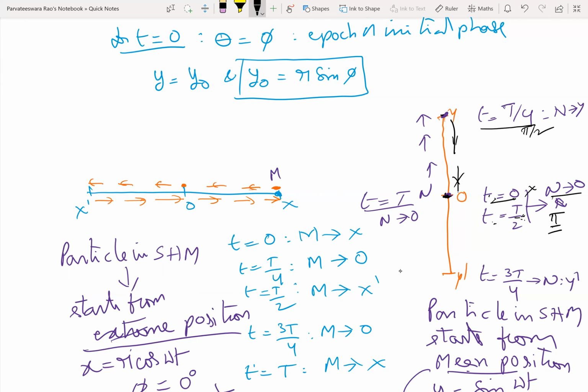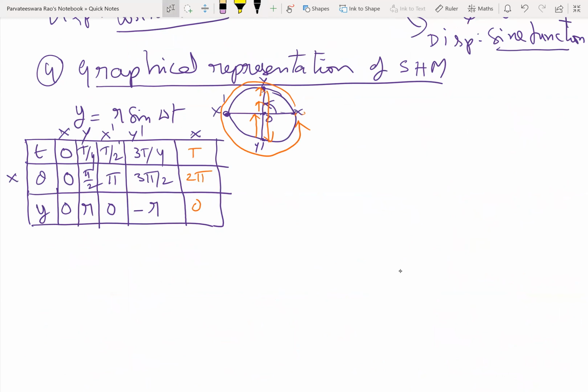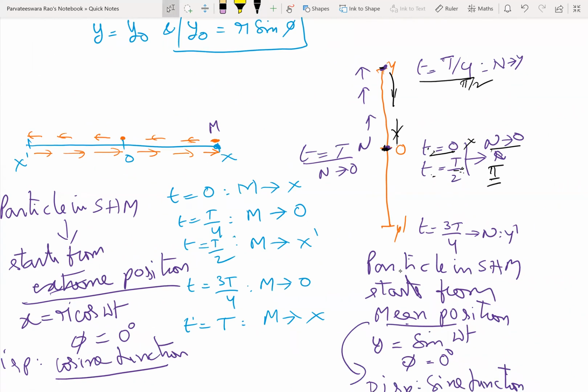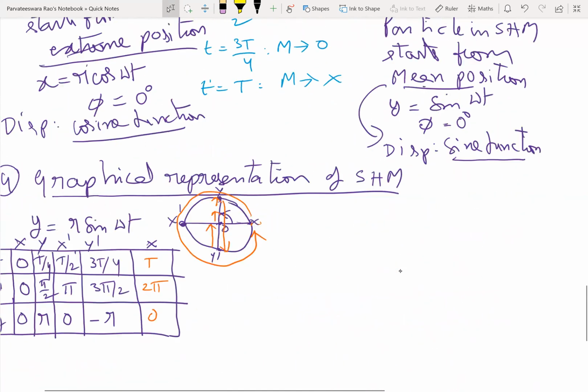N, starting at O, went up to y and came back to O. So here what I am showing are these time periods and angles for the particle in circular motion, and this y is for the projection on the yo, y dash diameter. Understood?